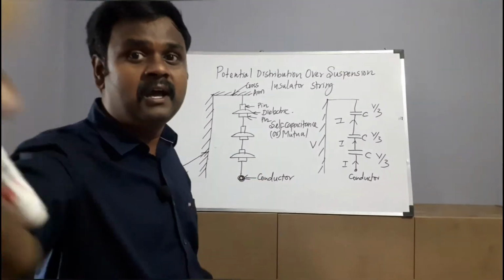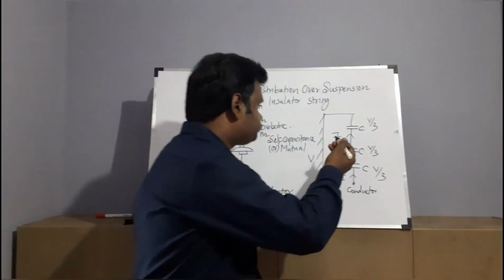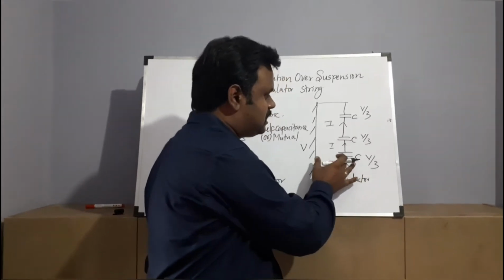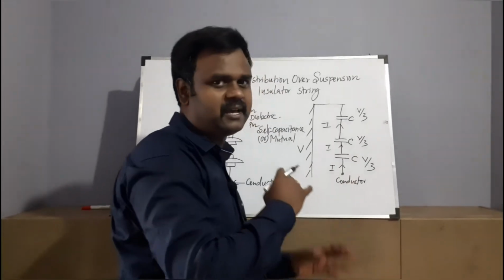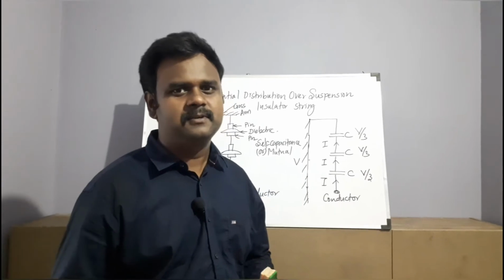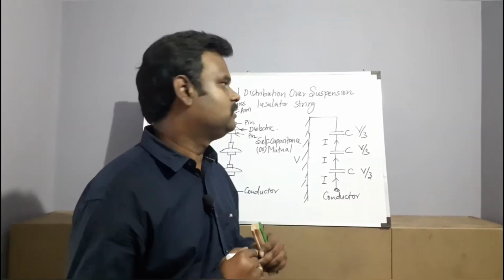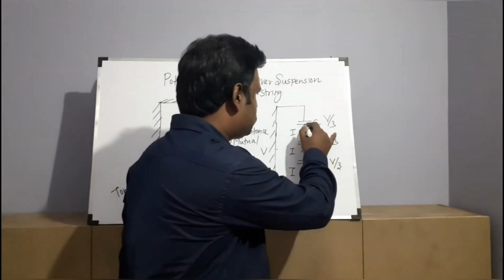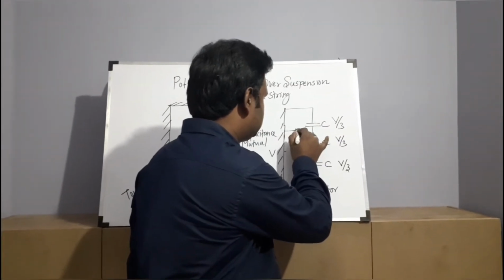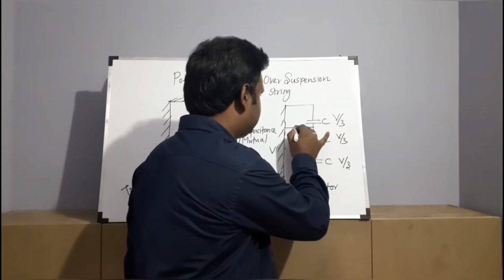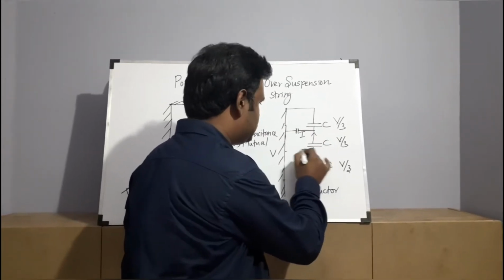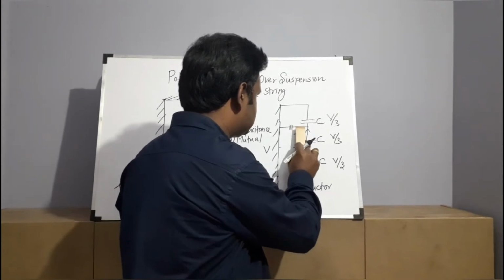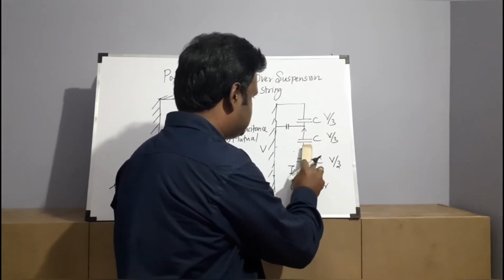Why? There will be another aspect called shunt capacitance that exists between this capacitance and the tower. Let me explain about this. As I mentioned, there will be a shunt capacitance. Now I will draw this shunt capacitance in this diagram. See, this is the bottom of the pin, and in between this pin and the tower or earth there will be another capacitance. Similarly here also it will be like this. Small changes will be made in this diagram, so let me erase this.